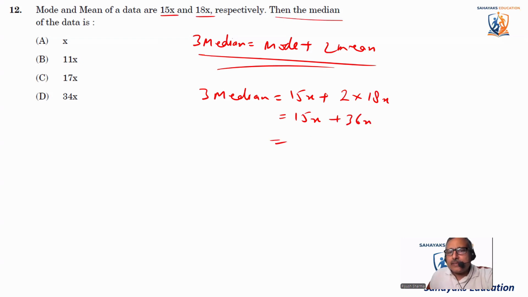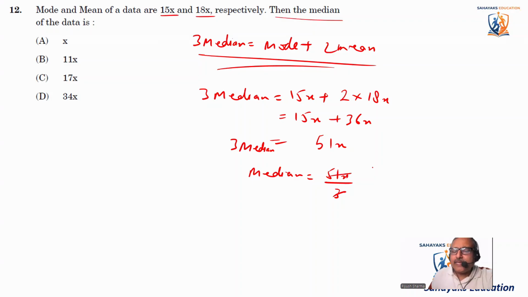It comes out to be 51x. So 3 times median is equal to 51x. So median is equal to 51x divided by 3. 3, 17 3s are 51. So it is 17x. So median comes out to be 17x.